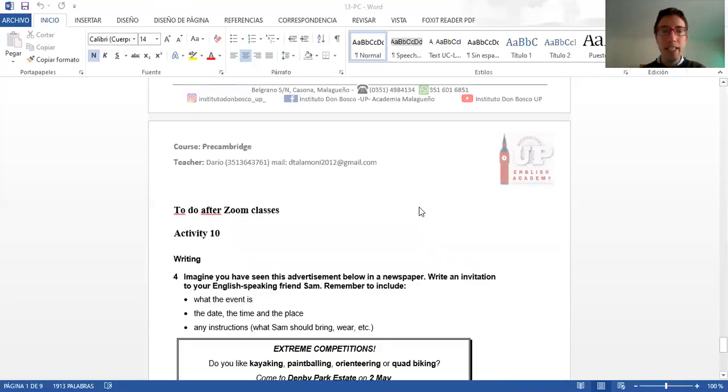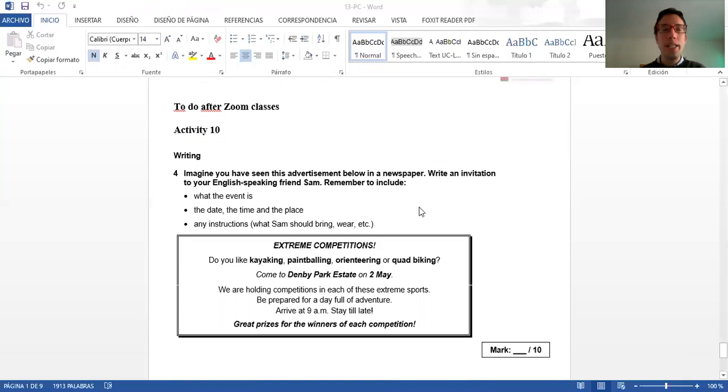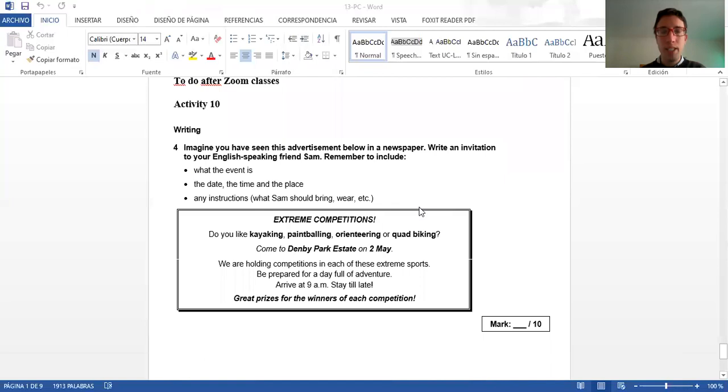And finally, activity ten, that you're going to do, of course, after Zoom classes, so you have time to do it, is a writing activity. Imagine that you have seen this advertisement below in a newspaper. Write an invitation to your English-speaking friend Sam. Remember to include what the event is, the date, the time, the place, and instructions. So you read the advertisement and you write an invitation to a friend.